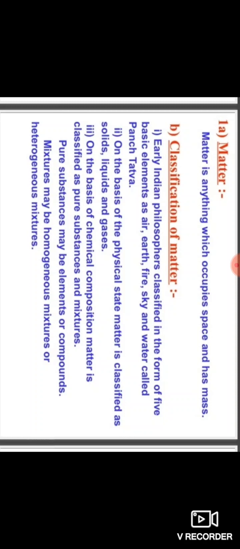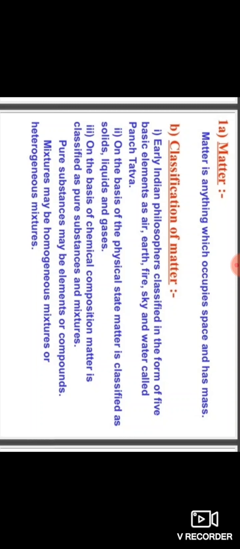That's why it is called an element. What is the total number of elements? There are 118 elements.